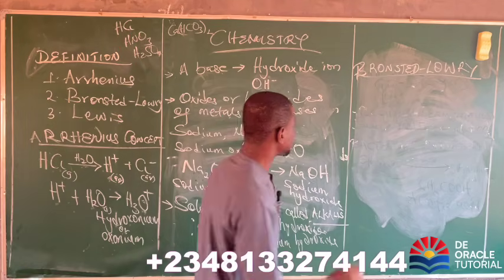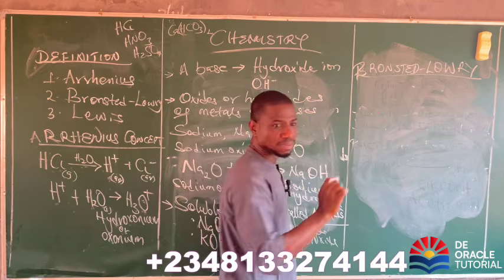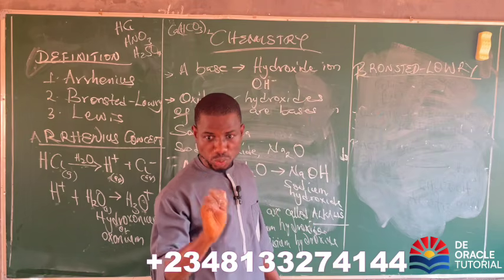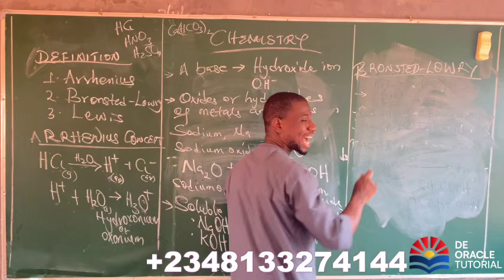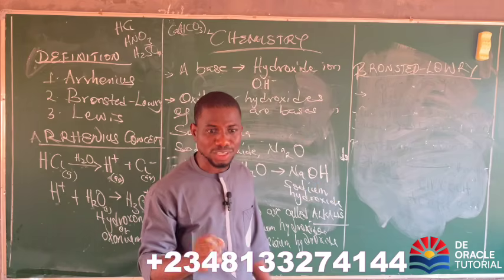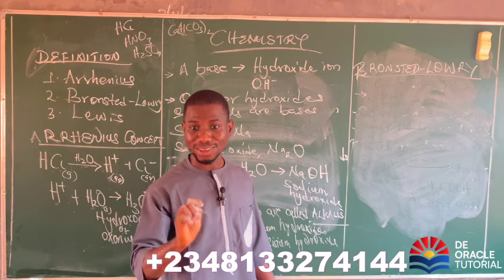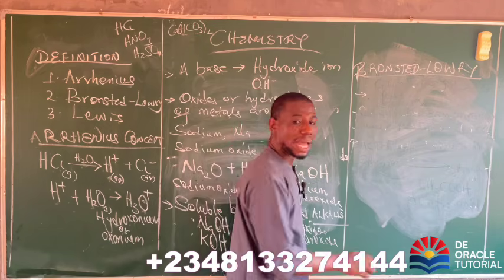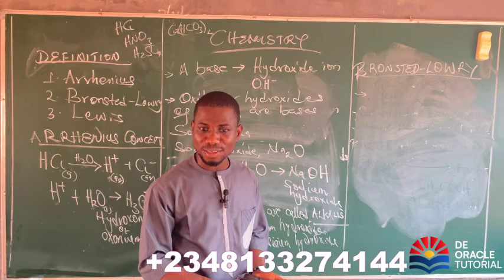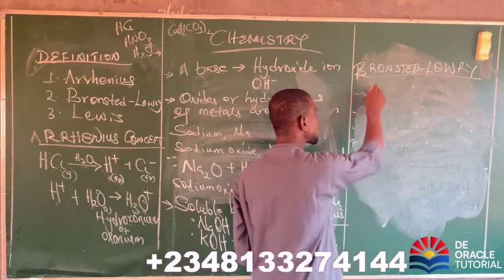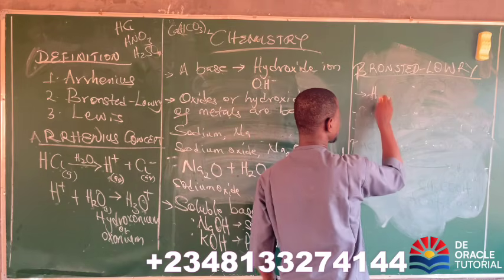Now, I want you to know something before we go into the Bronsted-Lowry concept. That is the most important point you should know. Another name for hydrogen ion is what? Proton. What did I say? Another name for hydrogen ion is what? Proton. So anytime I say proton, I'm also referring to what? Hydrogen ion.